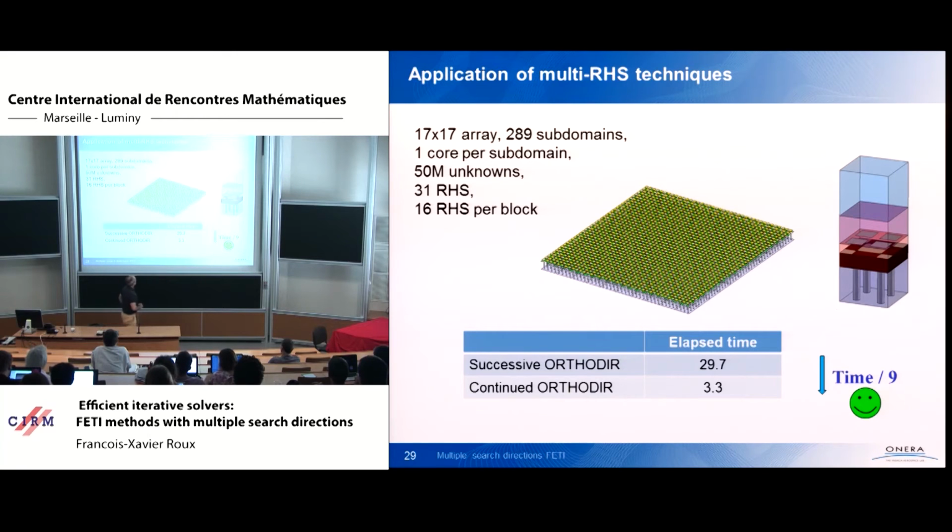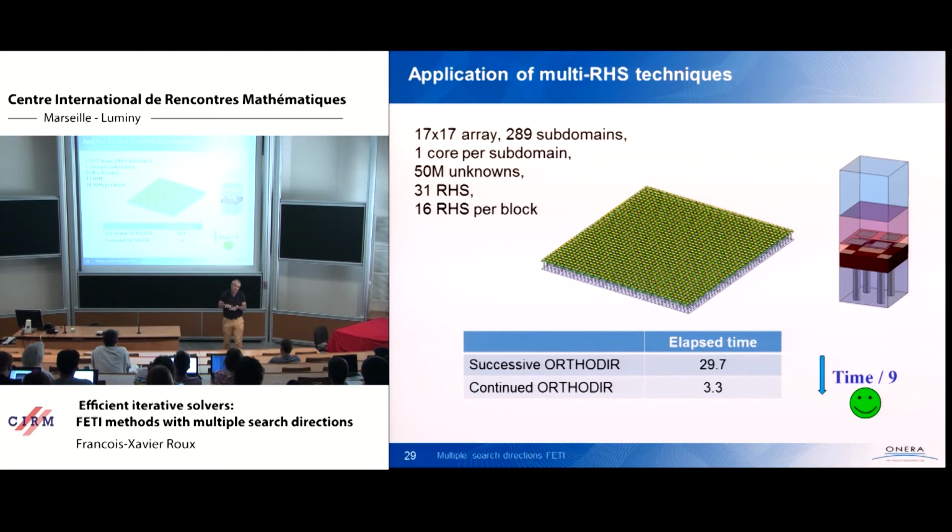Okay. And so with this problem, the elapsed time with an implementation with one core per subdomain, so in this case we are still on one core per subdomain, 15 million unknowns, for 31 right-hand sides. If we had applied the method restarting the iteration for each right-hand side, the time would have been 29 seconds.